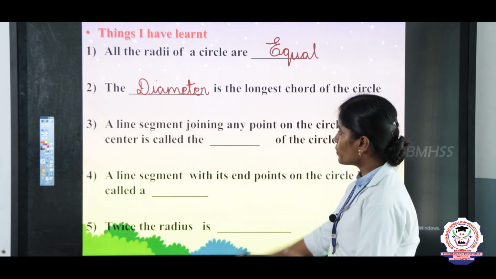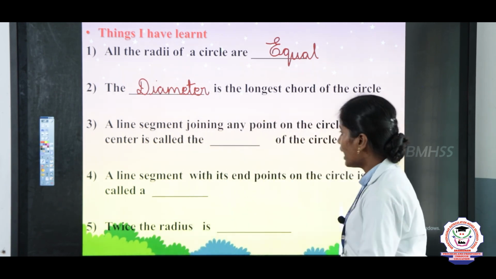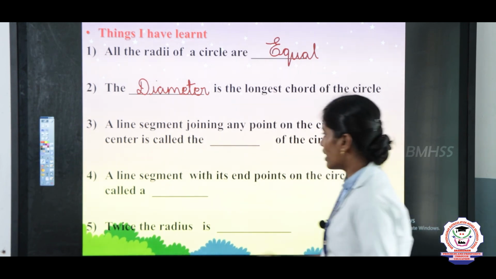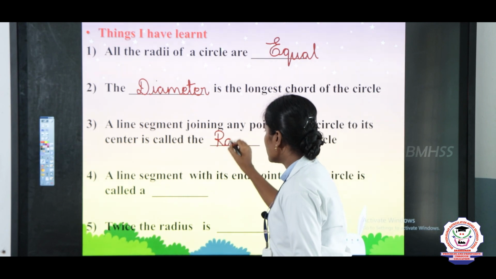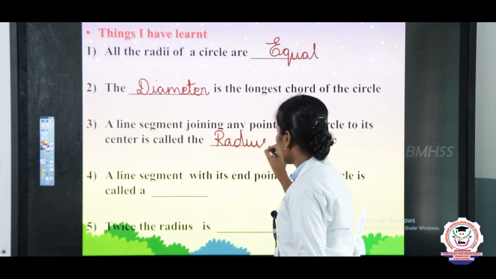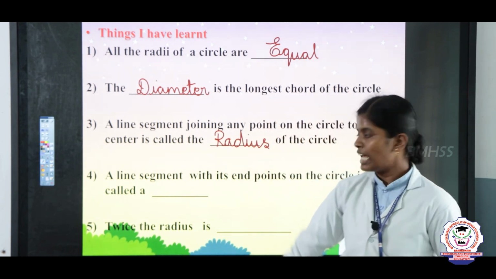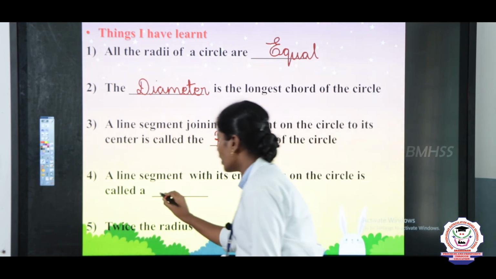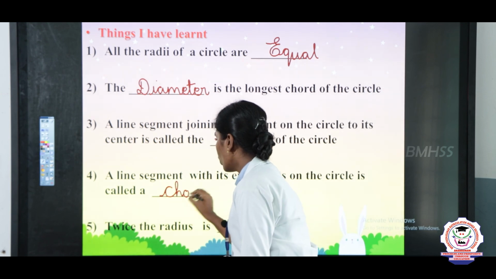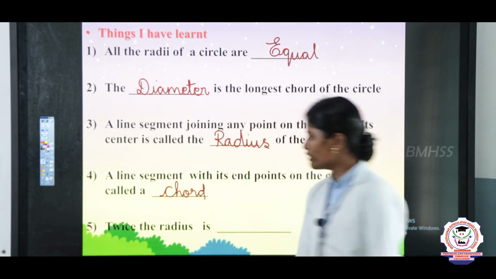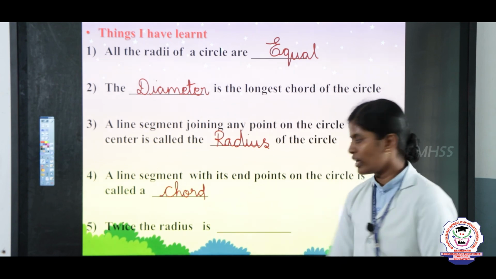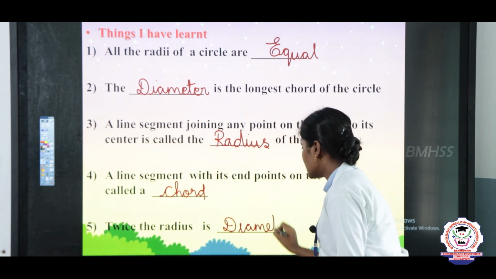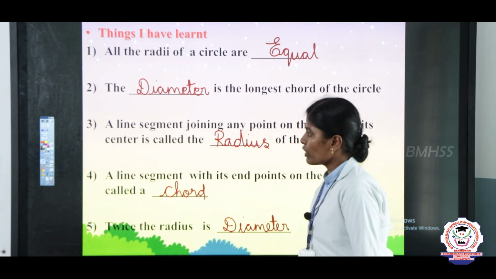Diameter, D-I-A-M-E-T-E-R. Our third question is, a line segment joining the center to any point on the circle is called the? Very good. That is radius, R-A-D-I-U-S. Our fourth question is, a line segment with its end points on the circle is called the chord, C-H-O-R-D. And the fifth question is, twice the radius is called the diameter.